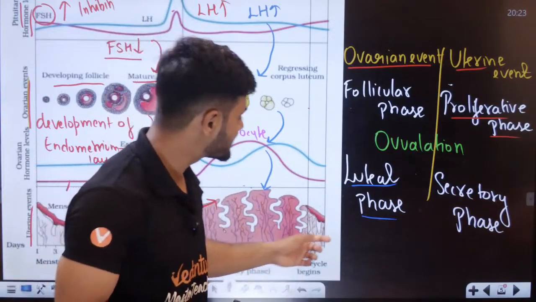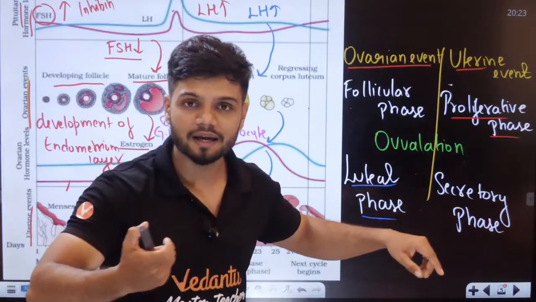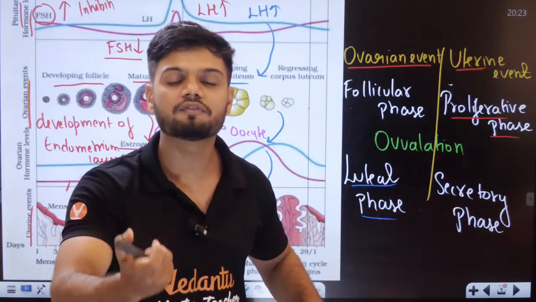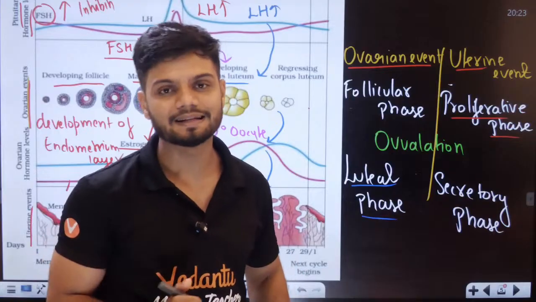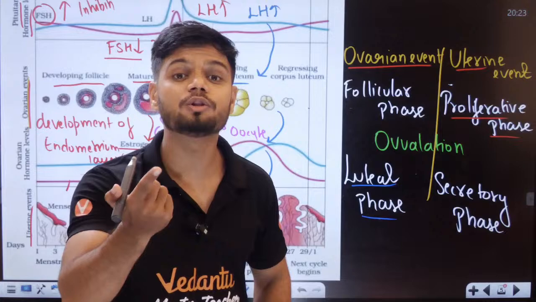That's why it's called the secretory phase. The reason it is called the secretory phase is because it helps in the secretion of different types of substances from the entire endometrium. The endometrium becomes secretory in nature, or glandular also.